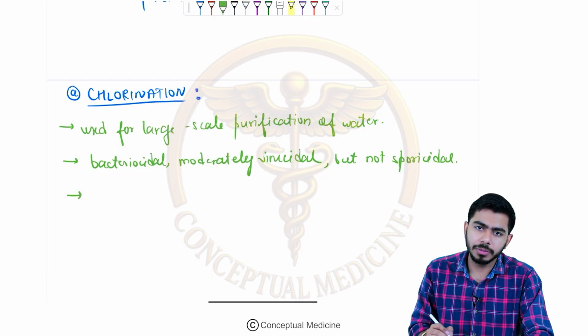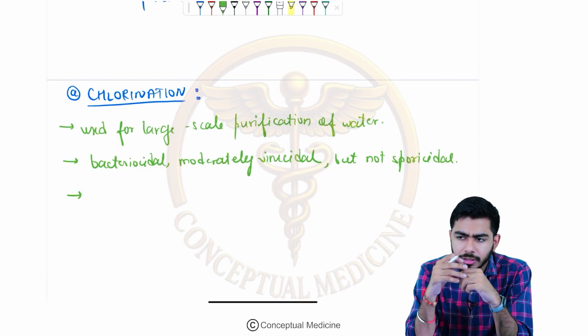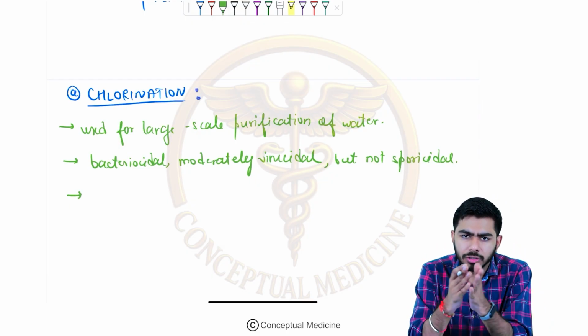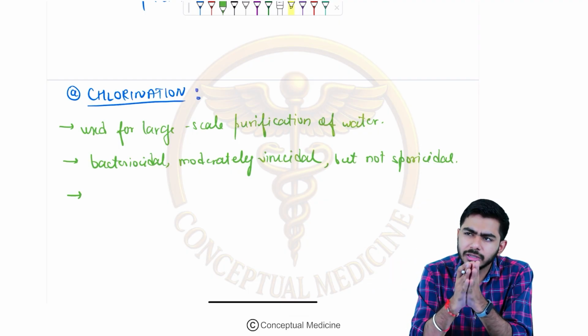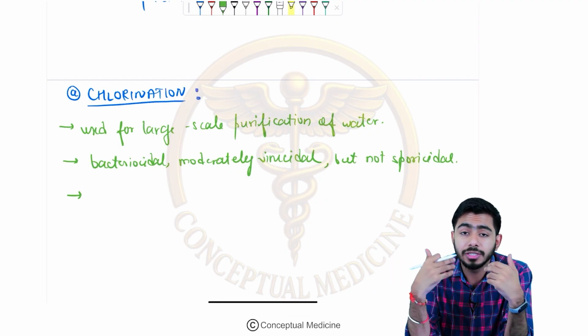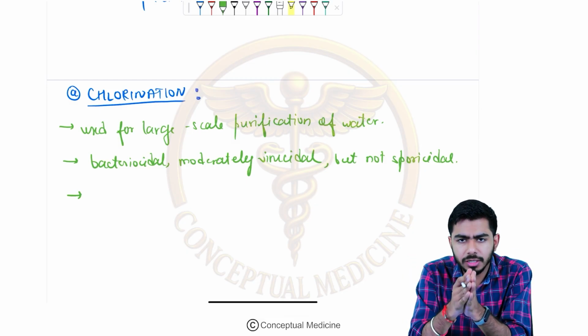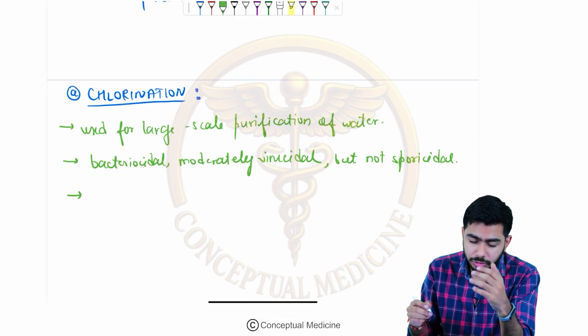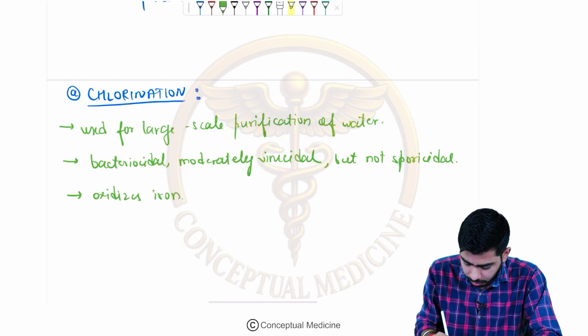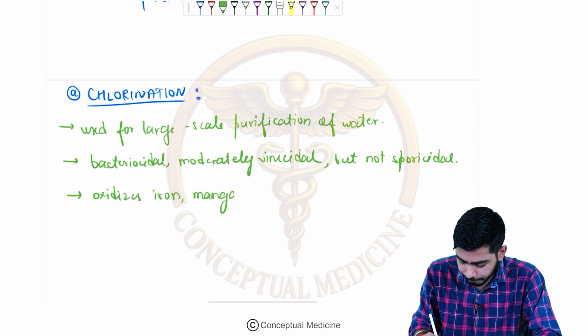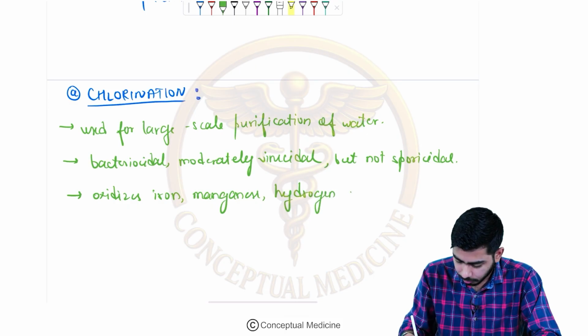Third MCQ, which shall be asked over here: what is the purpose of ionization? The purpose is to clean the water. And how is it able to clean the water actually? I will be talking about other details, but overall it has oxidizing capability. It oxidizes the iron, it oxidizes the manganese, and the hydrogen sulfide.